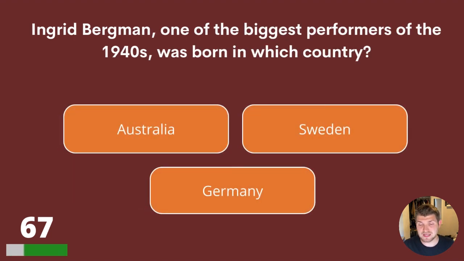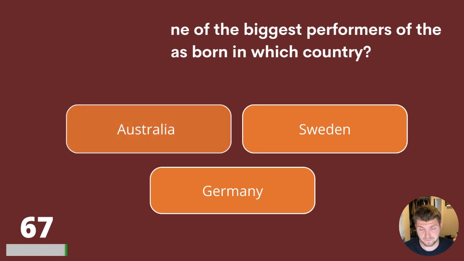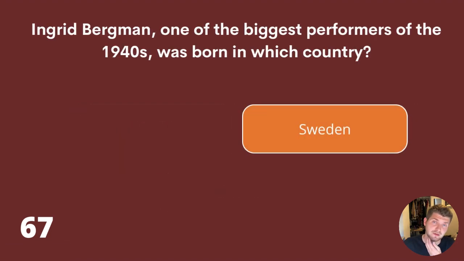Ingrid Bergman, one of the biggest performers of the 1940s, was born in which country? Australia, Sweden, or Germany? This is question 67. And the answer is Sweden.